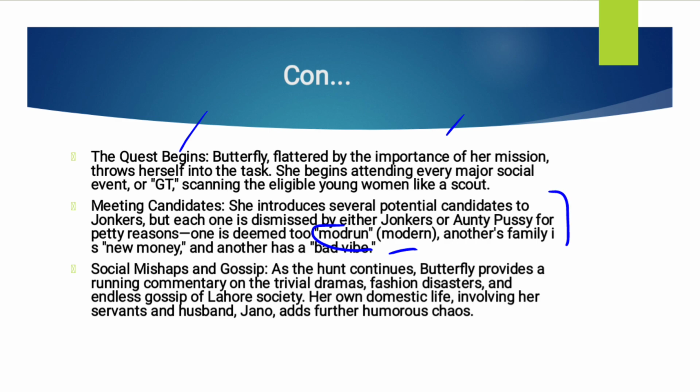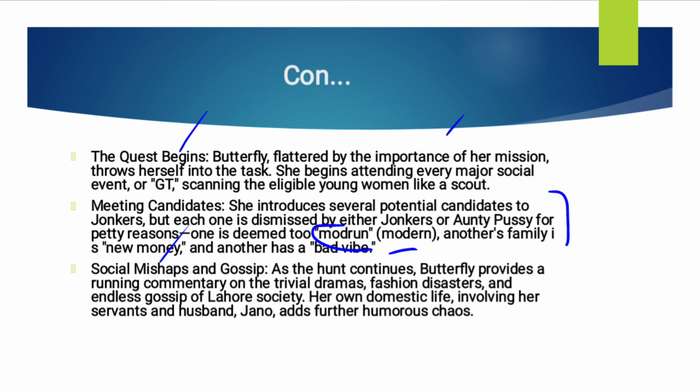So as I said, Butterfly also tries to convince her family, her Auntie Pussy as well as her cousin, Mr. Jonker, for the marriage, and she facilitates, she mediates, but still they reject all the proposals, because they don't like any of those suggested by Butterfly.